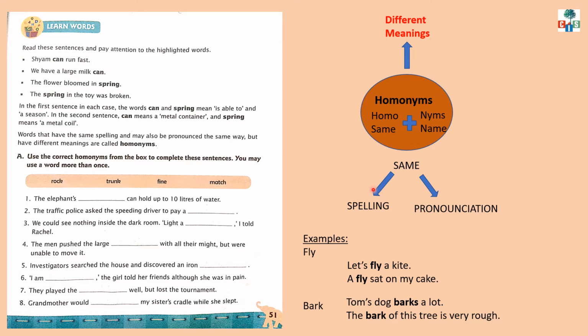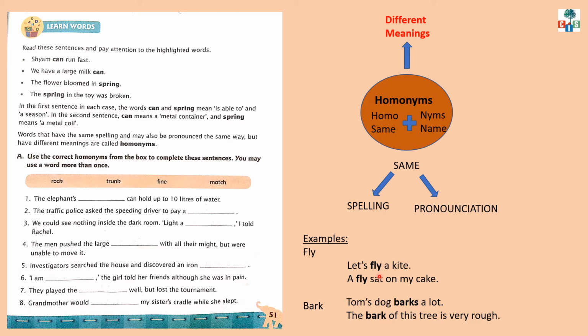Let's understand this with few examples. Here I have taken a word fly. Let's use this word in the sentences. Let's fly a kite. A fly sat on my cake. Children, here the bold word fly, in both the sentences, the spelling is same and the pronunciation is also same.